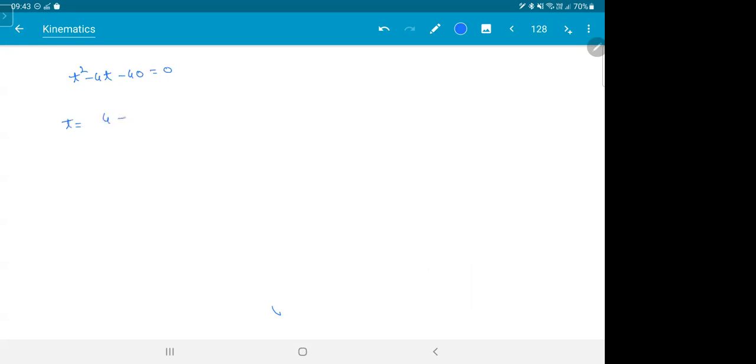Quadratic equation. So that would be 4 plus or minus, negative won't come, root over 176 by 2. 2 plus, 4 goes inside, so it will be 2 plus root 44. Yeah, you can leave the answer there.